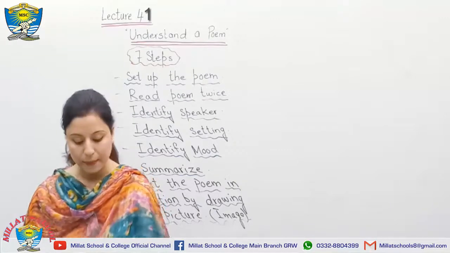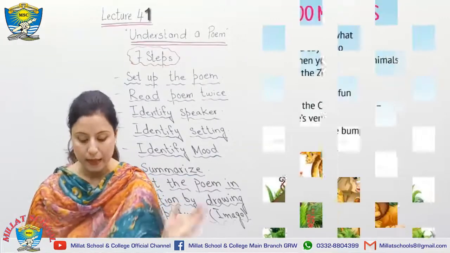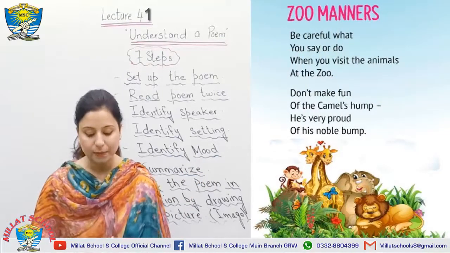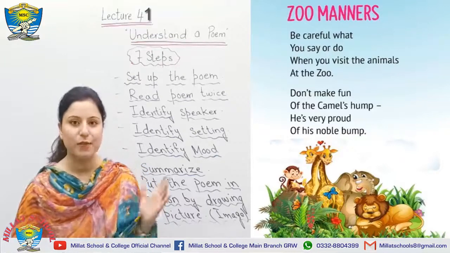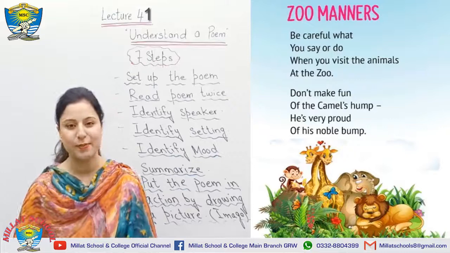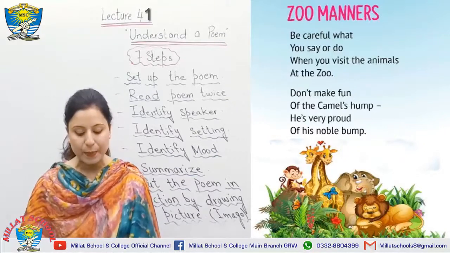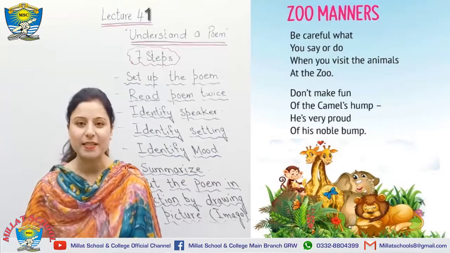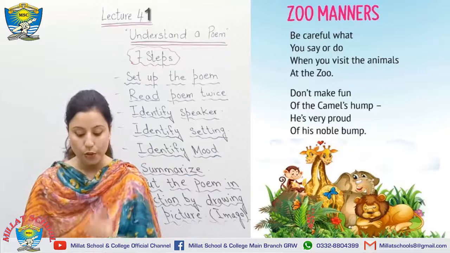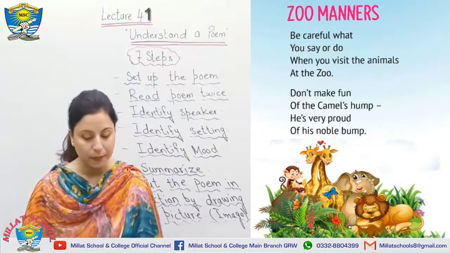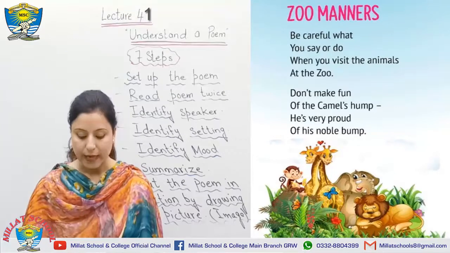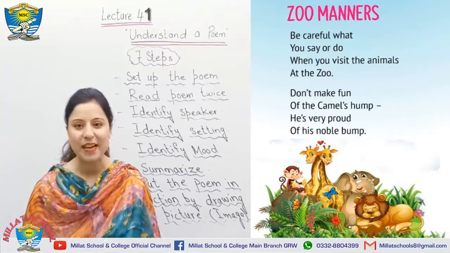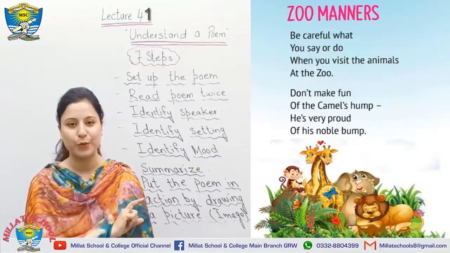So how? Let's see. I would like to give you one example like this. I have selected a very beautiful poem for you as a help. See this. It's an image of the zoo. I can see very beautiful and very cute animals over there. The poem is: be careful what you say or do when you visit the animals at the zoo. Don't make fun of the camel's hump. He is very proud of his noble bump. Wow, what a nice poem, and it's a very short poem to help you out.